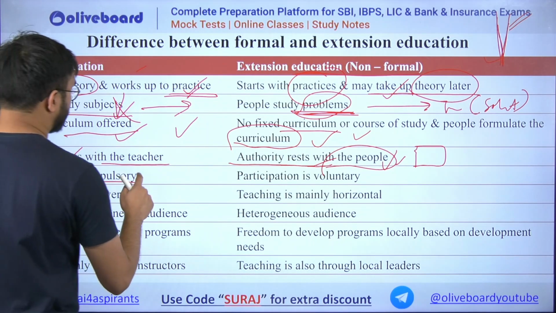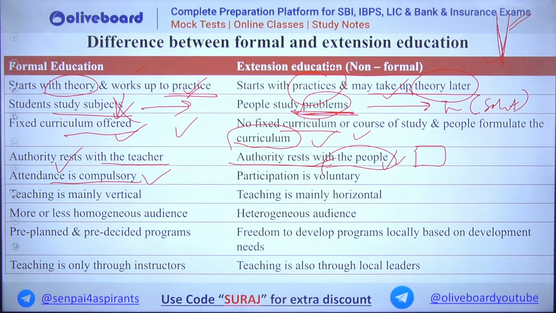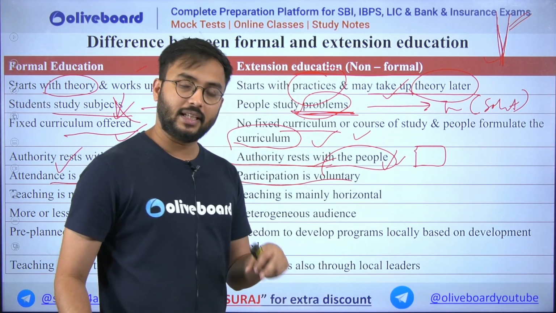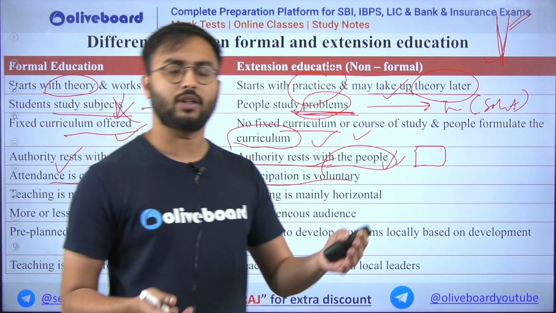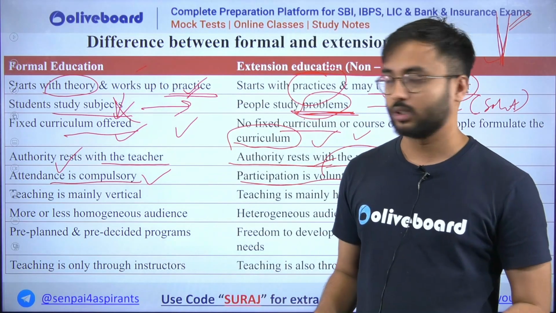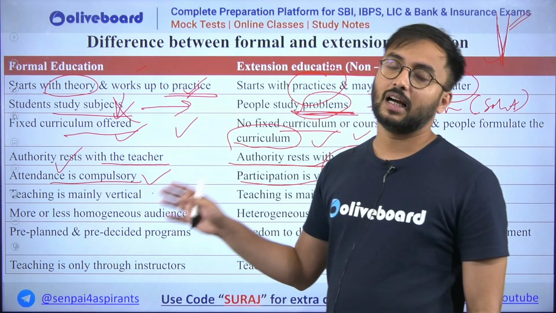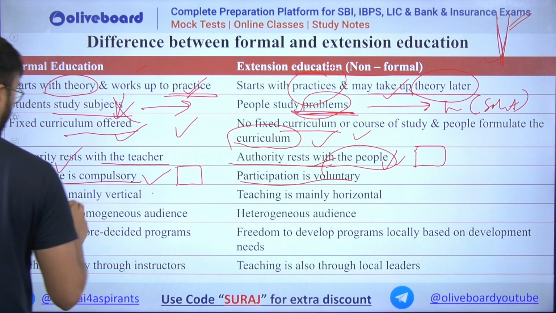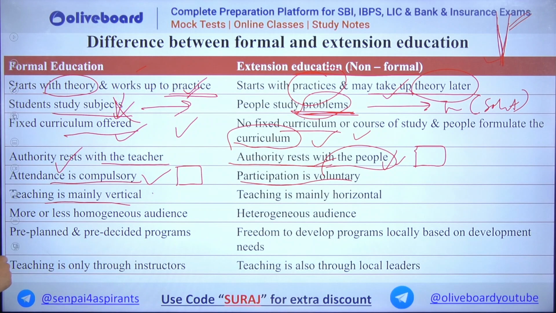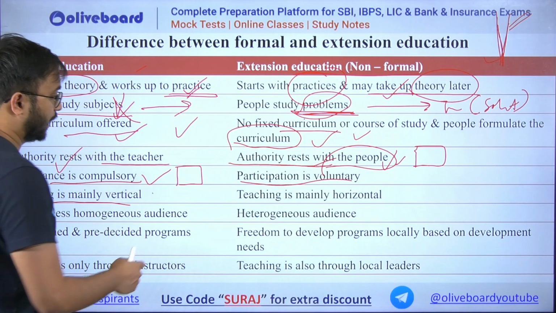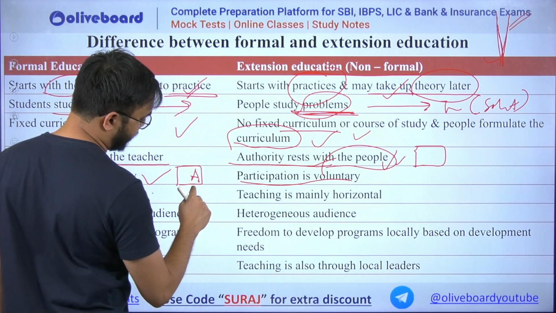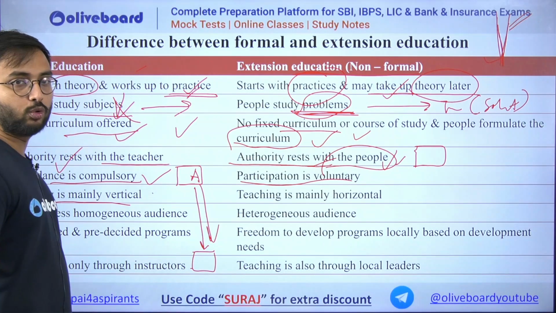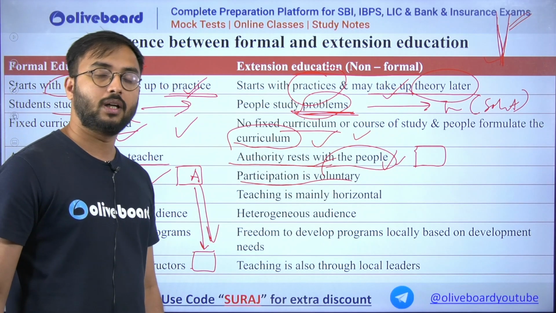teachers. Then attendance is compulsory in formal education, whereas in extension education participation is voluntary. It's at your discretion: if you want to join you can join, otherwise you cannot. In formal education attendance is compulsory, you have to attend anyway, because the institution is more important than the people who are learning. Teaching is mainly vertical. What do you mean by vertical teaching? It means there is a person at the apex and persons at the bottom, and the teaching is always a top-to-down or top-to-bottom approach.